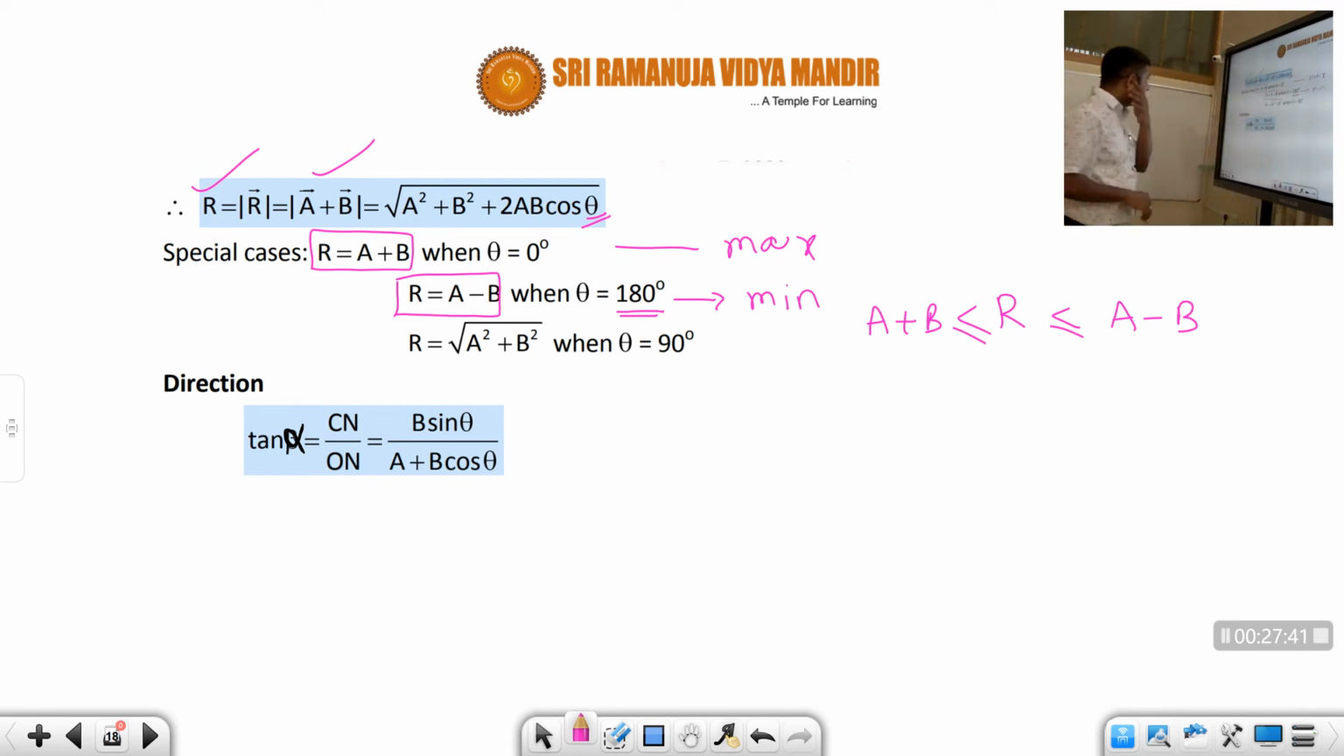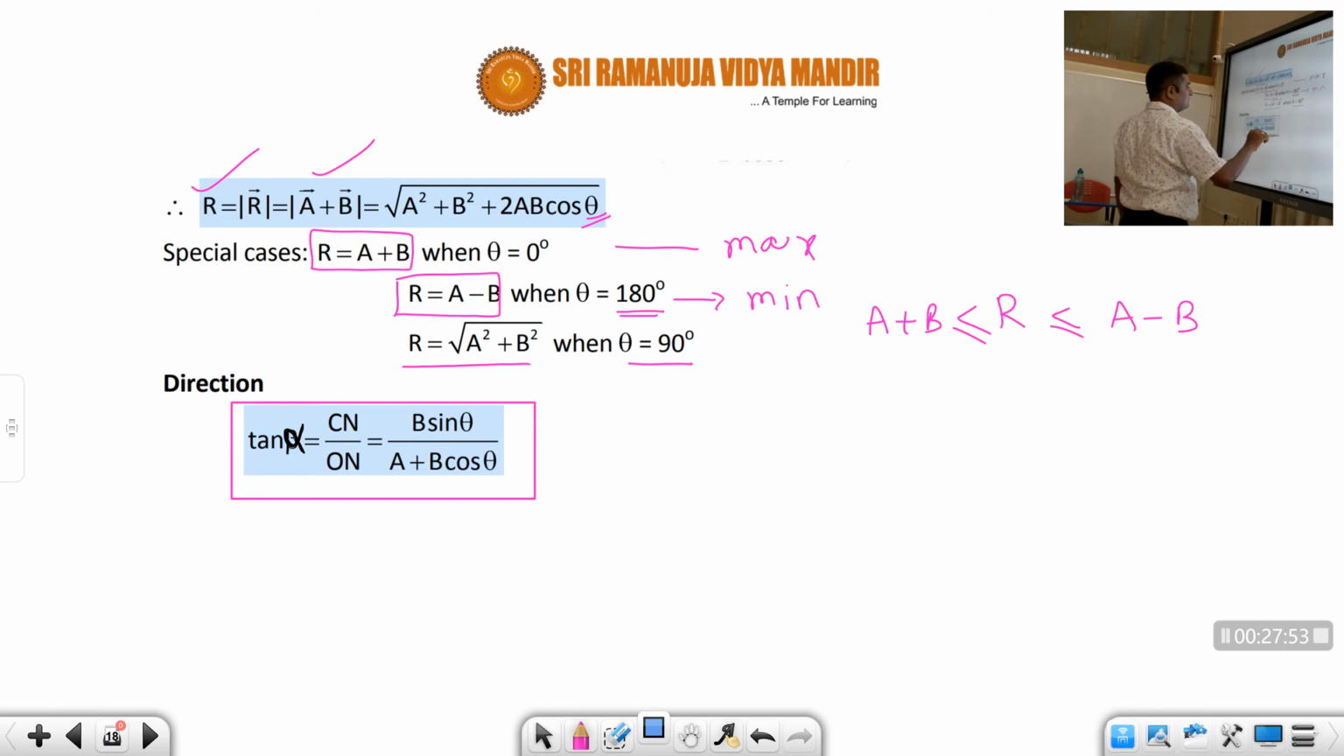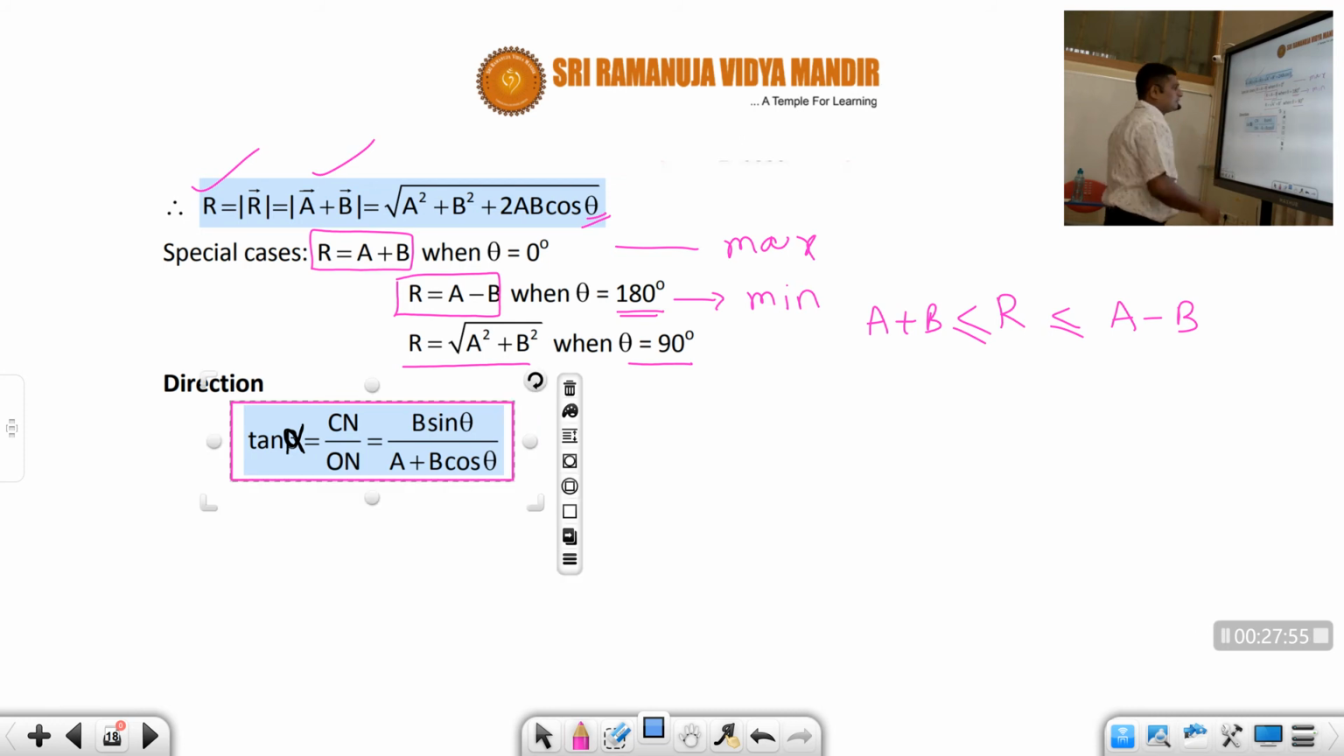And if theta is 90 degrees between these two, then the resultant will be root over a square plus b square, because cos 90 is 0, students. And tan alpha, which is a very, very important relation, is nothing but b sin theta by a plus b cos theta. This is very, very, very important, students.